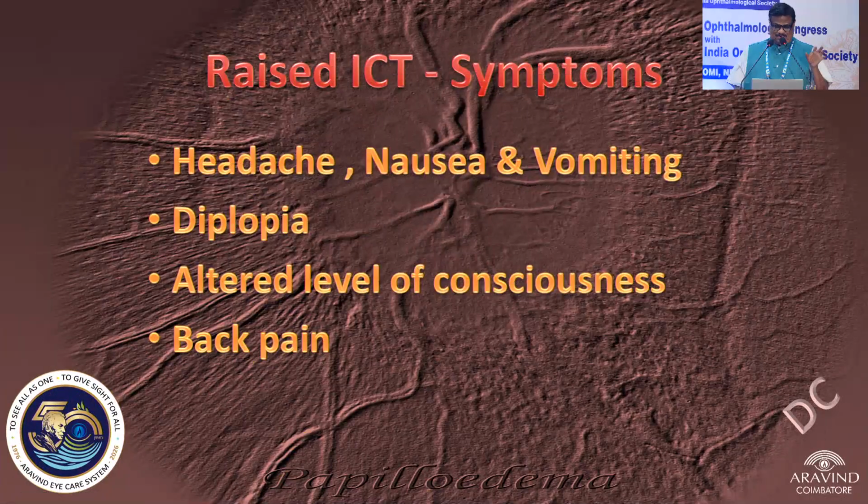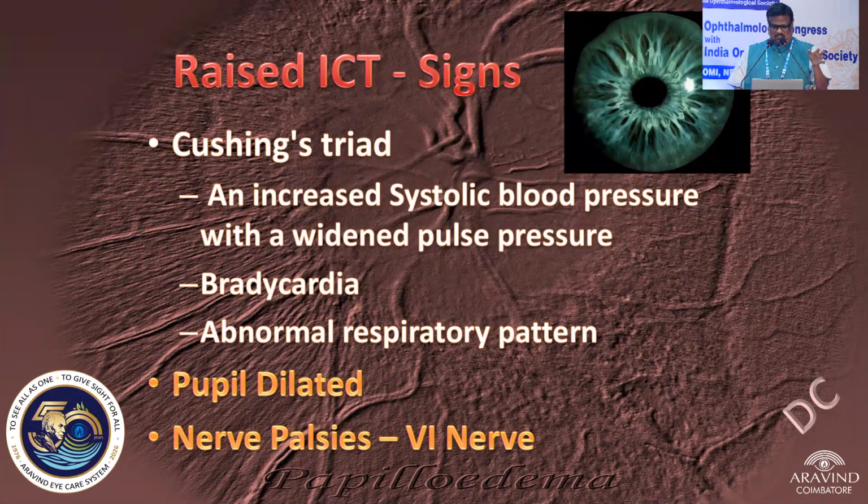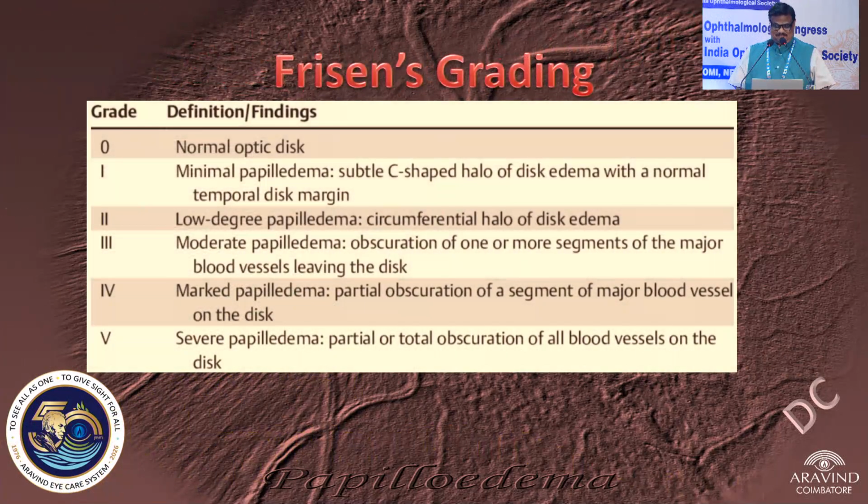The symptoms could be due to the raised ICT cause, primarily headache, nausea, vomiting and all those things. If there is a sixth nerve palsy, diplopia, altered level of consciousness and so forth. The Cushing triad for raised ICT is increased systolic blood pressure, bradycardia and abnormal respiratory pattern, which is a clue to raised ICT. The pupil could be dilated, and the nerve palsy will commonly be the sixth nerve.